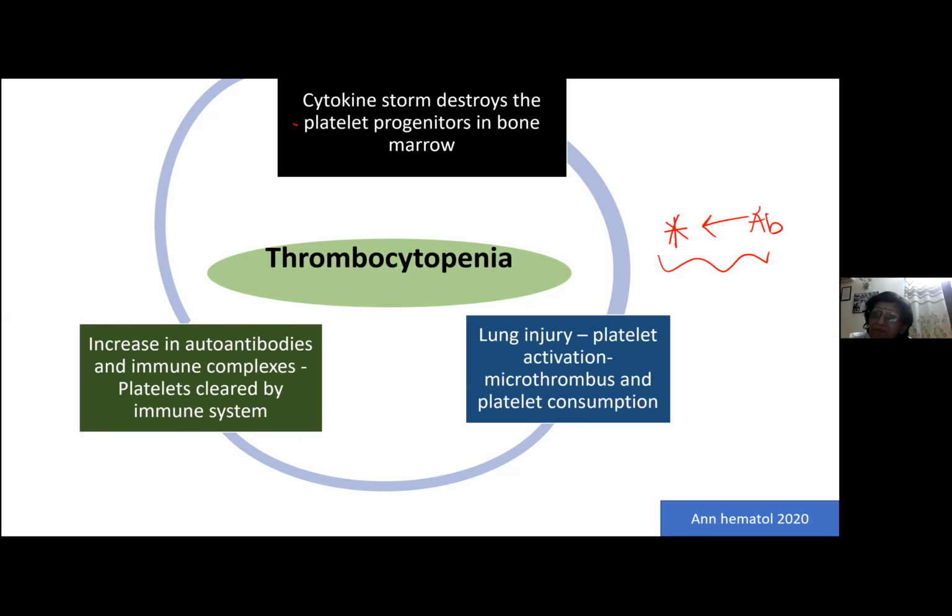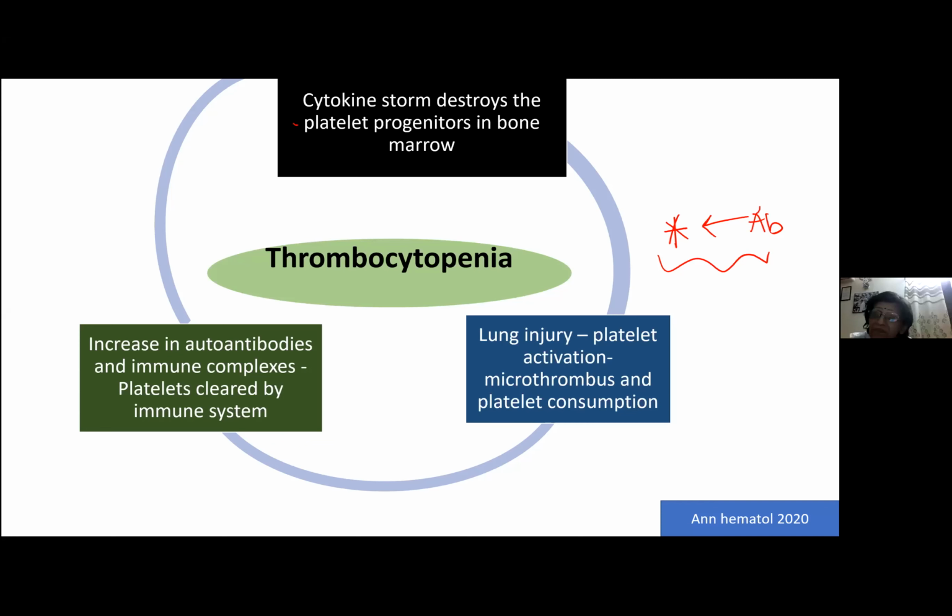That is why we will be seeing later on, because there is a lot of destruction occurring in the periphery, in the bone marrow, megakaryocytes will start proliferating and releasing proplatelets into the blood. These proplatelets are a little larger than normal platelets. That is why in the morphological examination of COVID you will see giant platelets or large platelets, which usually have a size more than 12 femtoliters. But why don't you see megakaryocytic proliferation in the bone marrow now?